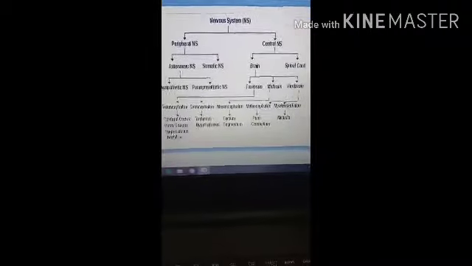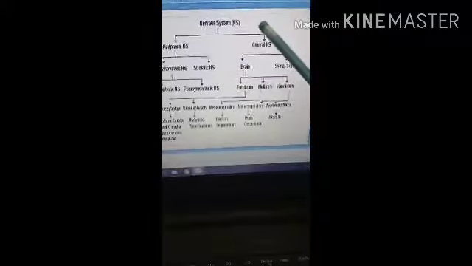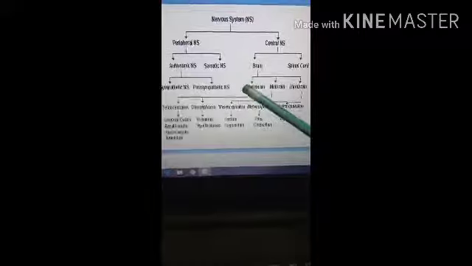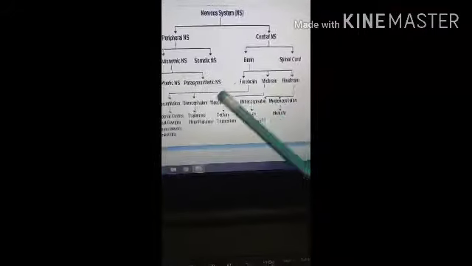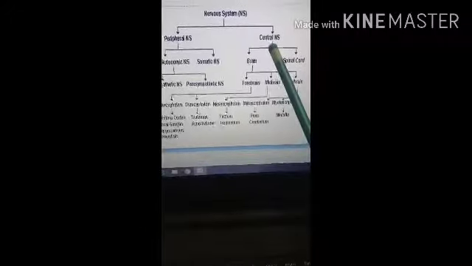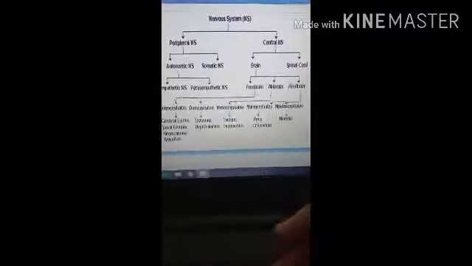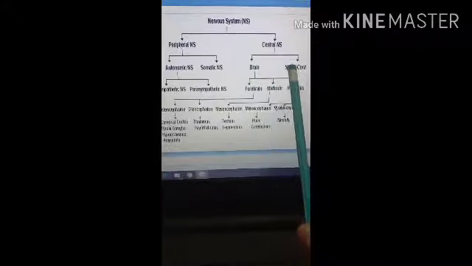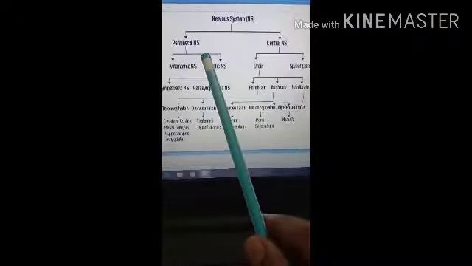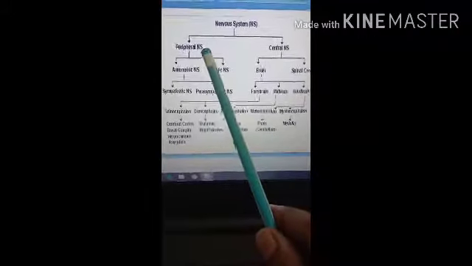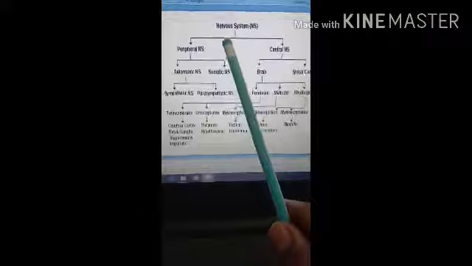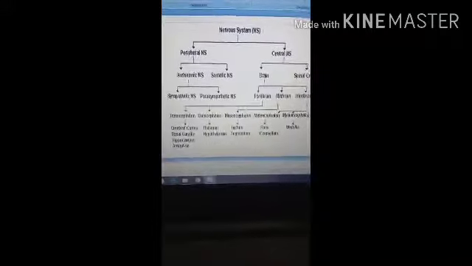So the nervous system is the stimuli response region in which the structural and the functional unit is the neuron. Then the nervous system is divided into two parts, that is the central nervous system and the peripheral nervous system. The central nervous system includes the brain and the spinal cord, and the peripheral nervous system includes the 12 pairs of cranial nerves, 31 pairs of spinal nerves and the splanchnic nerve.